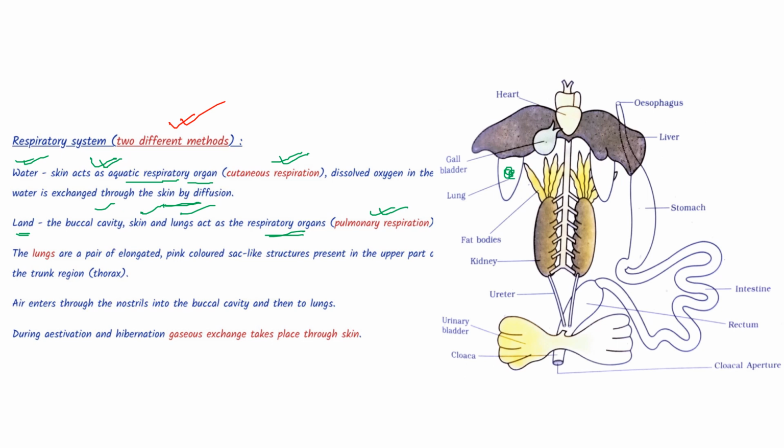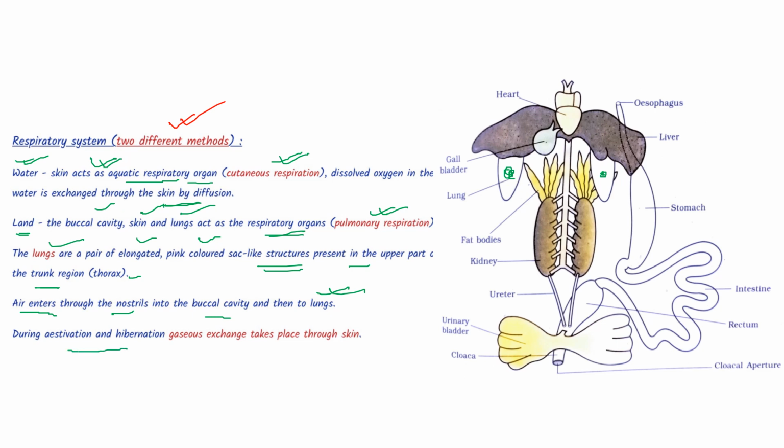So these are the lungs. These are the pair of lungs. Lungs are a pair of elongated, pink colored, sac-like structures present in the upper part of the trunk region of the thorax. Air enters through the nostrils, that we already learned. Nostrils are present just above the mouth. Air enters through the nostrils into the buccal cavity and then into the lungs.